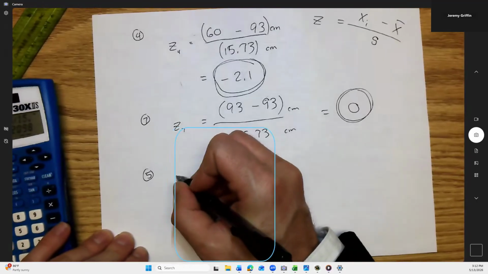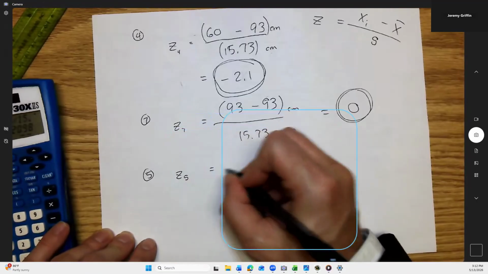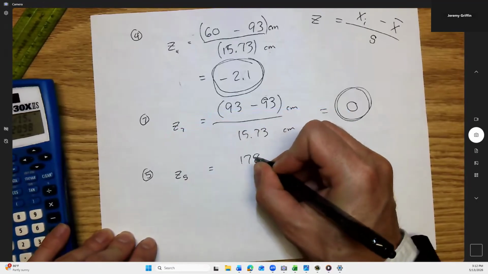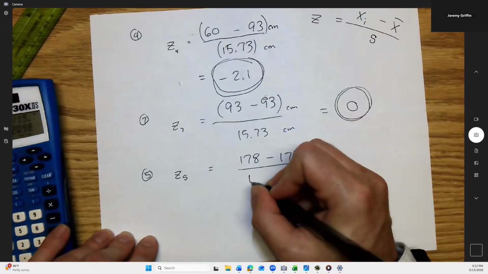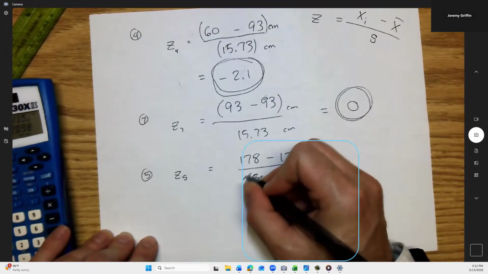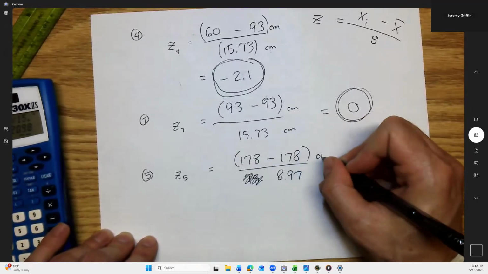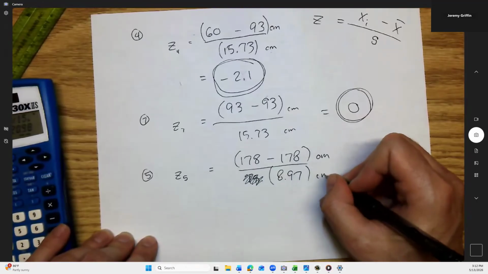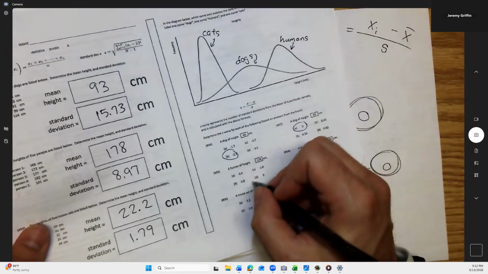Number 5, z for, okay, now we're moving on to humans. I have a human that is this many centimeters tall. Actually, this looks like this person's also average. Oops. So it's a different standard deviation, because I'm on the people now. But the z-score is still 0 because I happen to pick an average person. Okay, so now I have a z-score for that person.